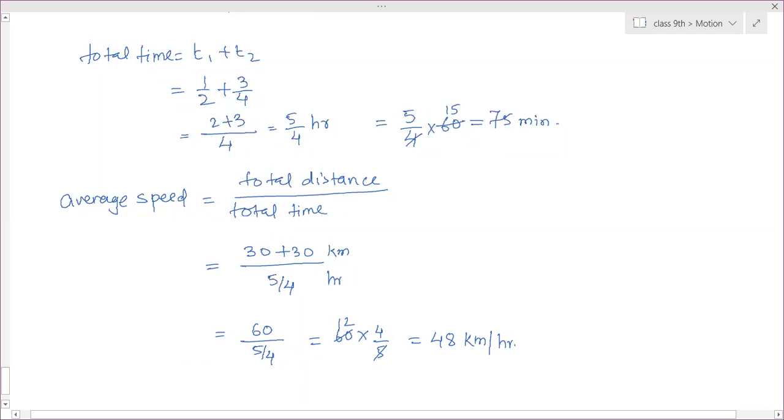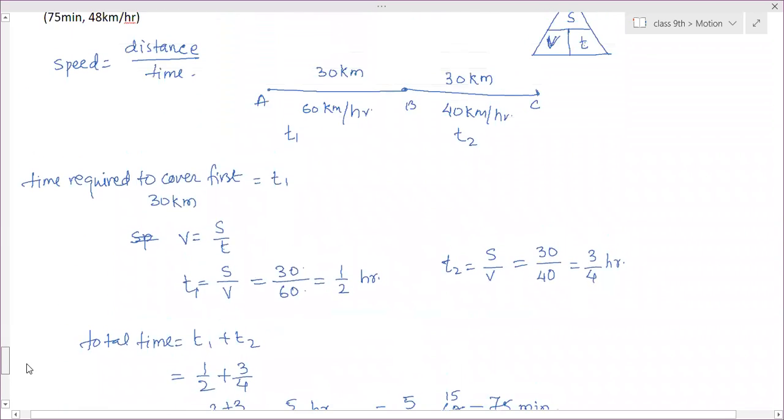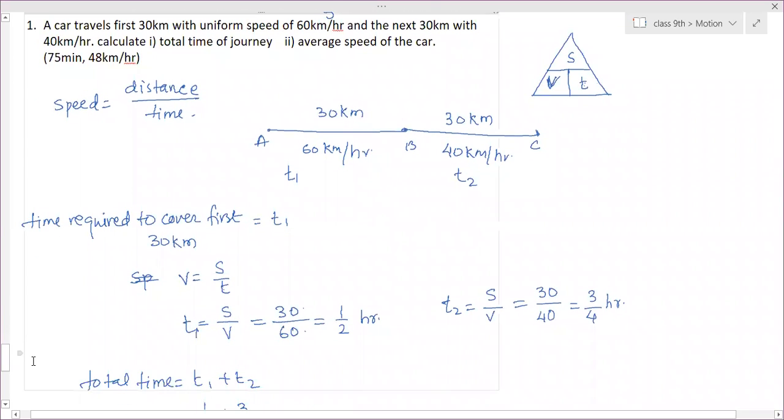Is this clear, everyone? Yes, ma'am. So write the question and then write down the answer. These questions are asked for 3 marks. 3-mark question this is. Done, ma'am.